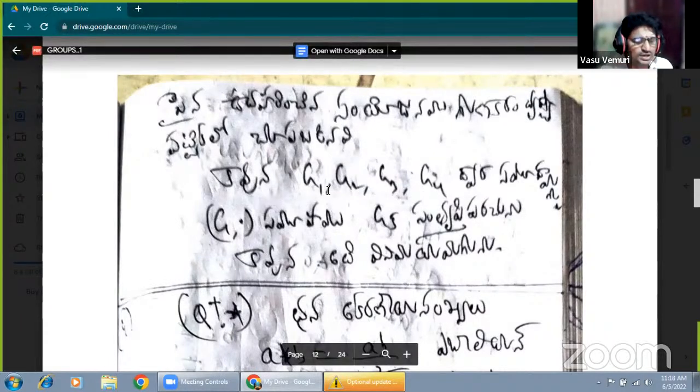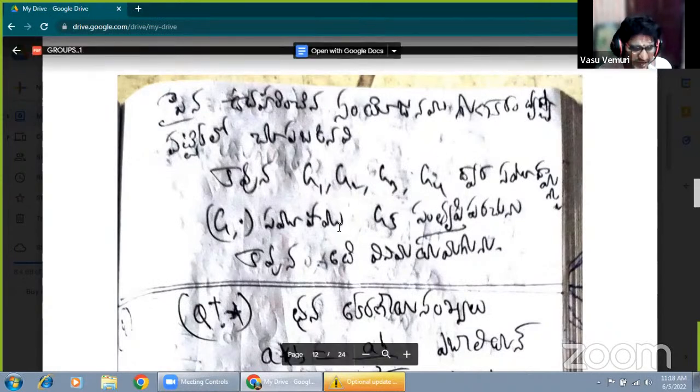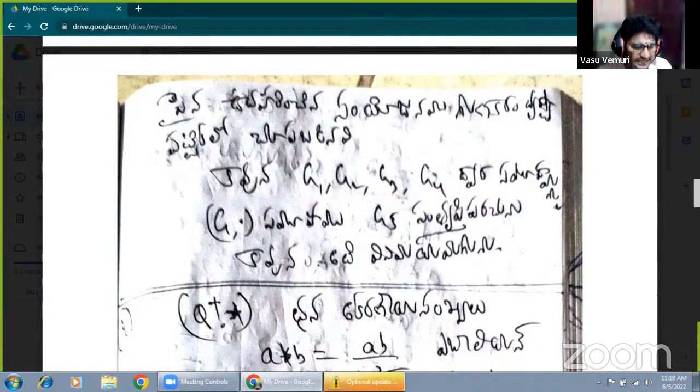Now here these four postulates must be verified in the composition table. That's why the given data must be satisfied to form a finite abelian group, because A circle B equals B circle A, that is, A into B equals B into A. There is a commutative property. The commutative property must be satisfied with respect to multiplication as the composition according to the group of the elements.